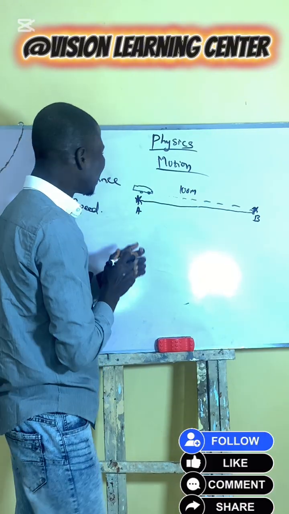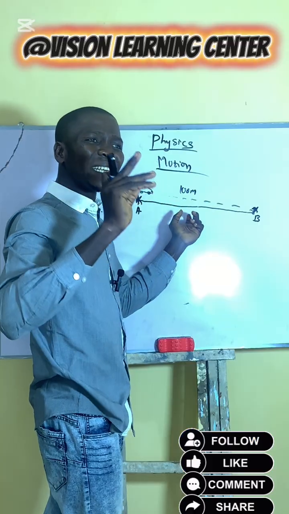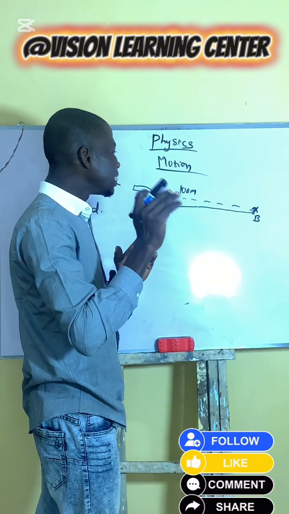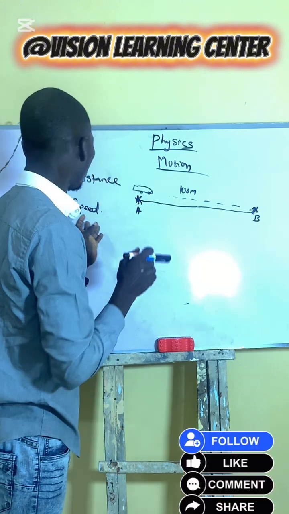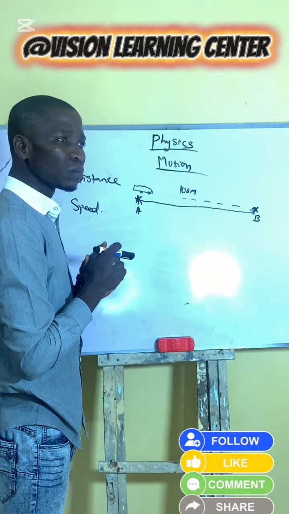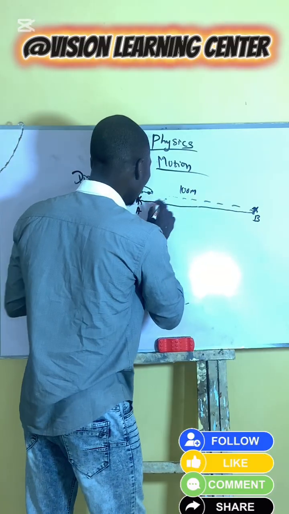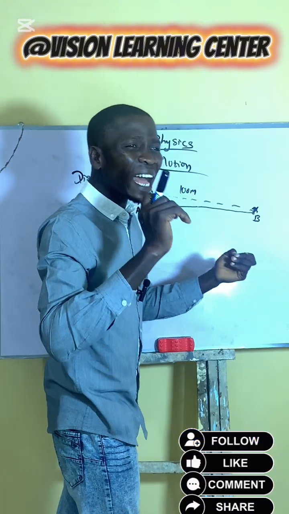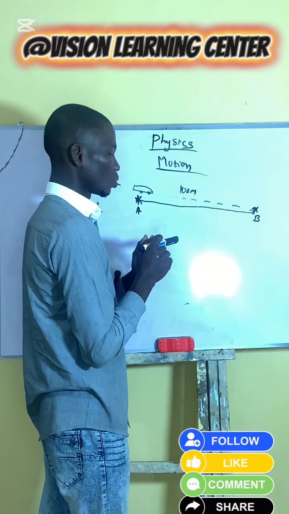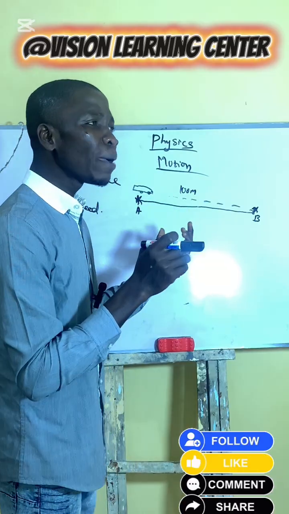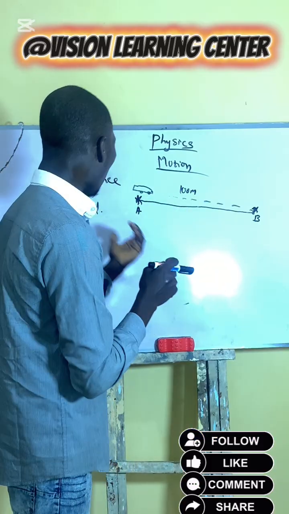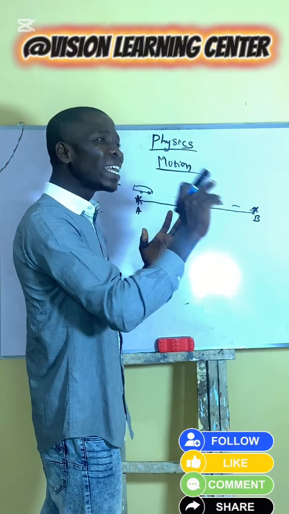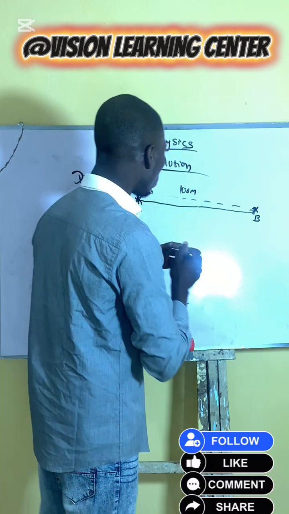Speed is the distance covered in a time. The distance covered in a time is what we know as what? Speed. Okay. For instance, we say that this car covered 100 meters in 30 seconds or covers 10 meters in 2 seconds. That description we are referring to as what? Speed. The distance covered in a specific what? Time is what is known as what?